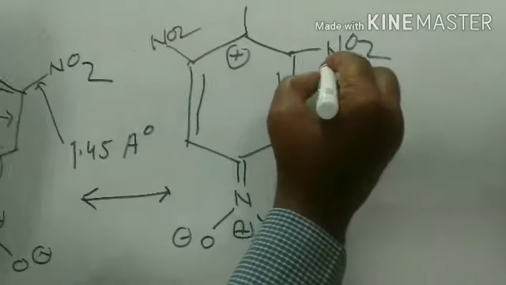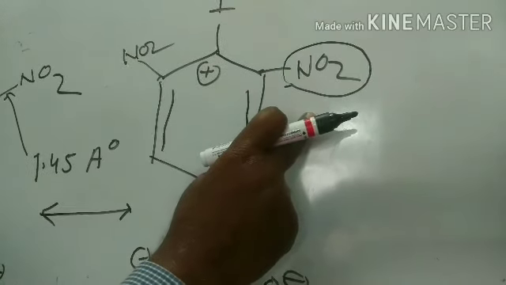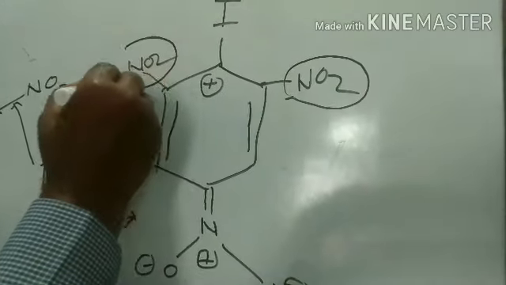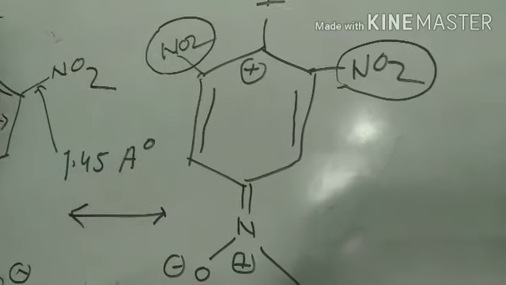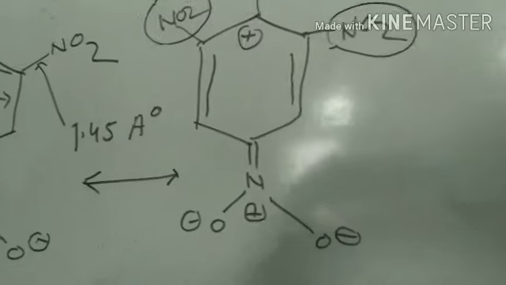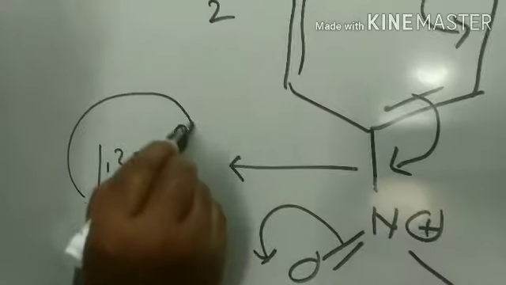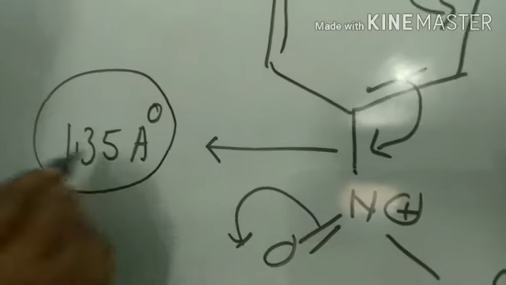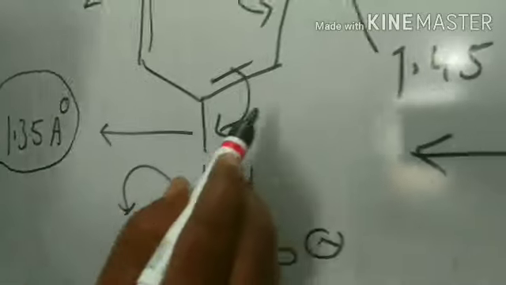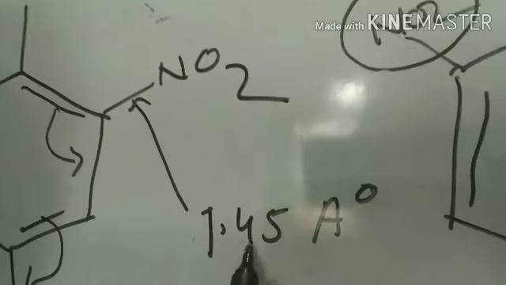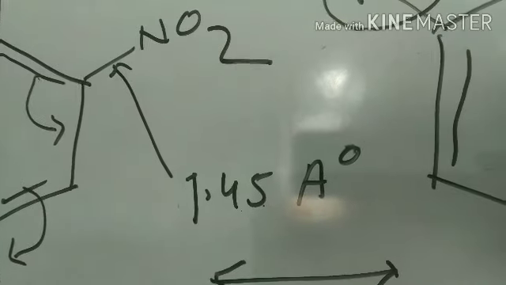This nitro group does not participate in resonance because this is out of the plane. This ortho nitro group does not take part in resonance because this is out of plane. The reason is very clear. The C-N bond length is 135 picometer or 1.35 angstrom unit, and this bond length is larger, 1.45 angstrom unit or 145 picometer.